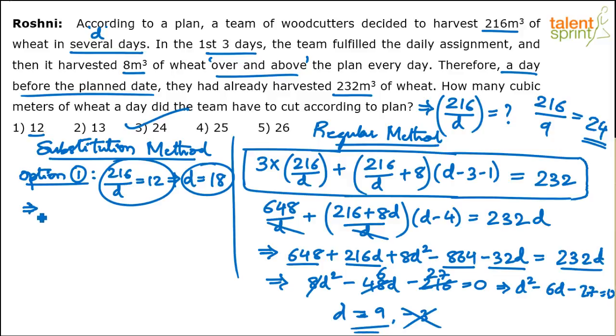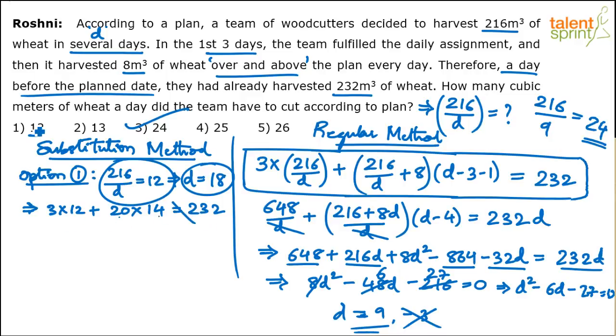So what do we get? 3 into 12 plus 216 by D, which is 12. 12 plus 8, 20. 20 into D minus 4. D is 18, 18 minus 4 is 14. Equals 232. Is it correct? 20 into 14 itself is 280. 280 plus something will not be 232, right? So this is wrong.